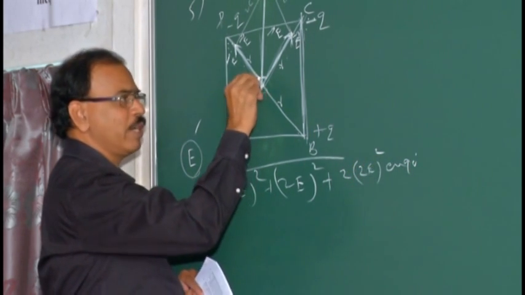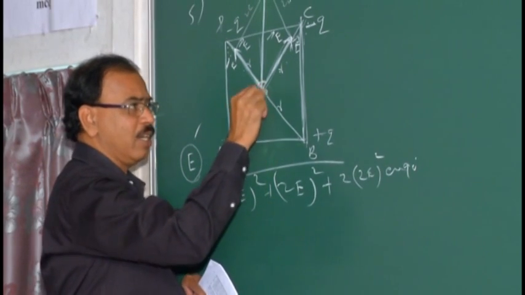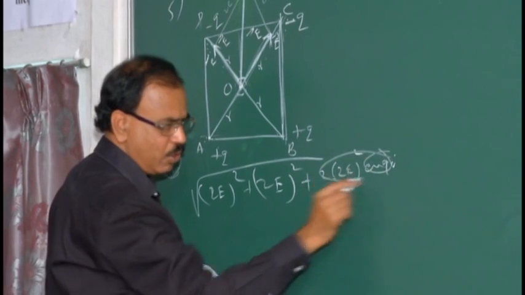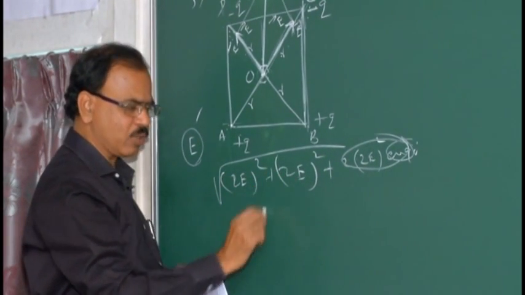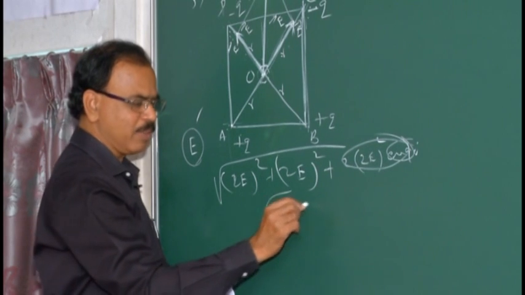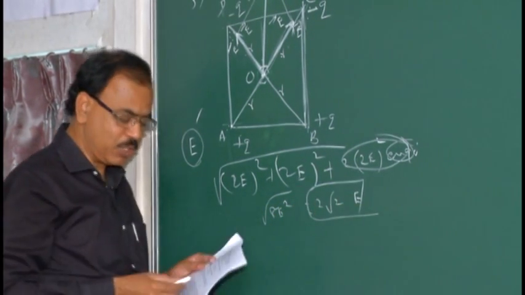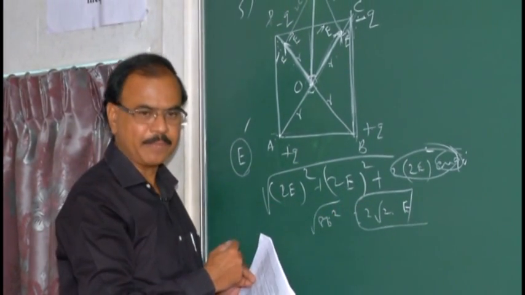Yes, the angle between two vectors is 90, as we said, since it is a square. So cos 90 is 0, and 0 times anything is 0. So 4E square plus 4E square is 8E square. Root 8E square can be simplified as 2 root 2 into E. If the same question had asked for the magnitude, the answer is 2 root 2 into E.